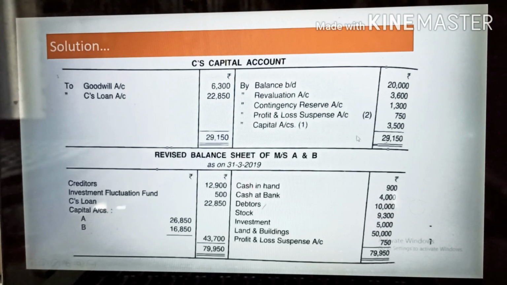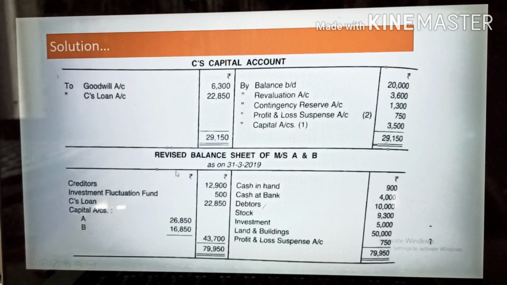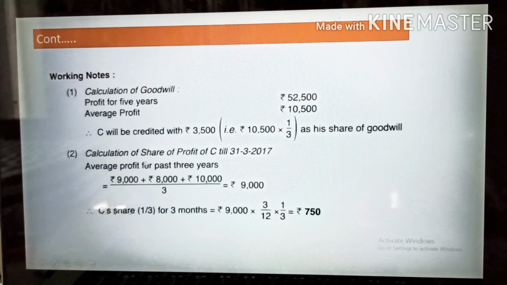Then go and check the profit and loss suspense account. You have to find how it happened. For this you can check here, I've written the working note, how we will calculate this suspense account. First we are going to do the suspense account for C's profit. So calculation of share of profit of C till 31st March 2017.